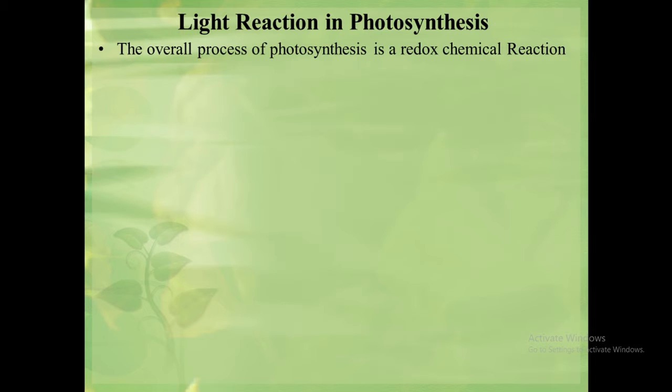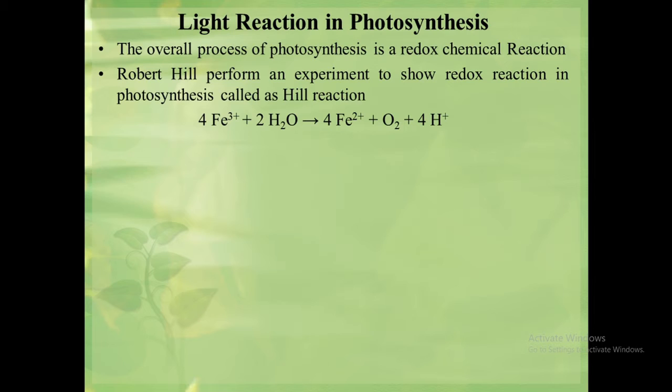The overall process of photosynthesis is a redox reaction in which a number of oxidation and reduction reactions take place. During this process, electrons are removed from one chemical species, thereby oxidizing it, and added to another species, thereby reducing it. In 1937, Robert Hill found that in light, isolated chloroplast thylakoids reduce a variety of compounds such as iron, as given in the reaction.